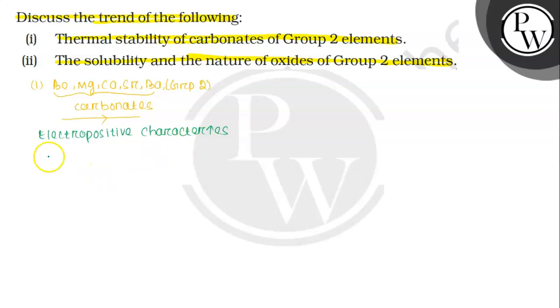Going down the group, as electropositive character increases, that means ionic character also increases down the group. As ionic character increases, thermal stability of carbonate also increases.